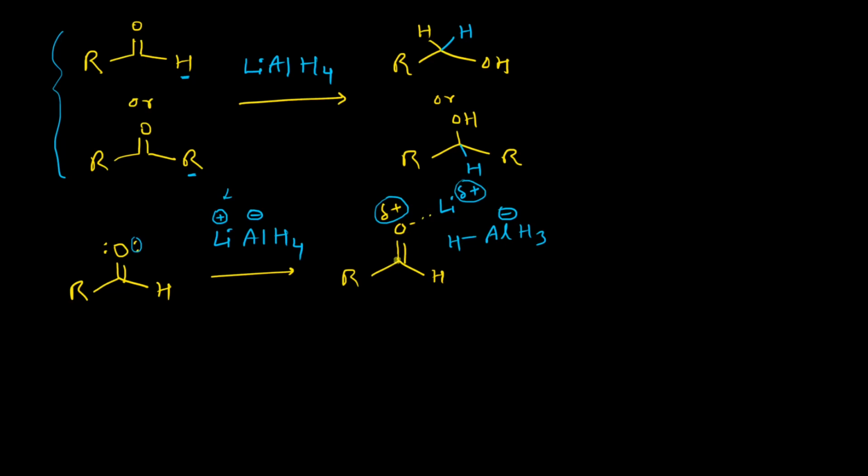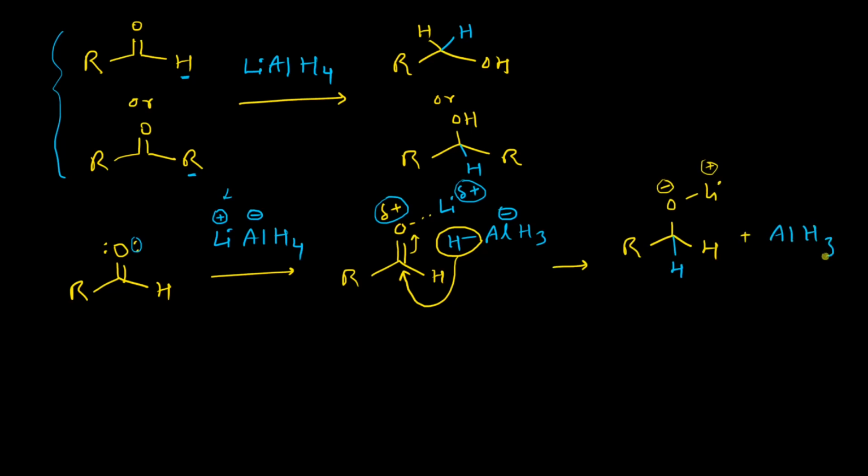So now this activated double bond will be attacked by a hydride from the aluminum hydride counter anion, and thereby an alkoxide will form and an alane will form as well.